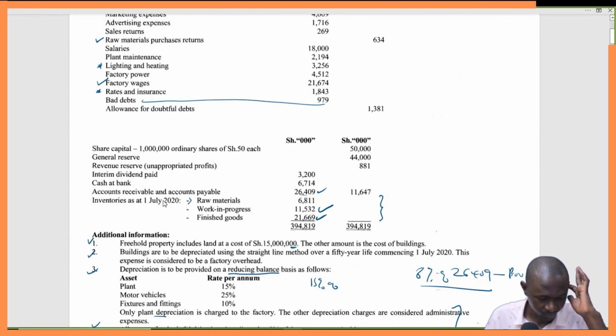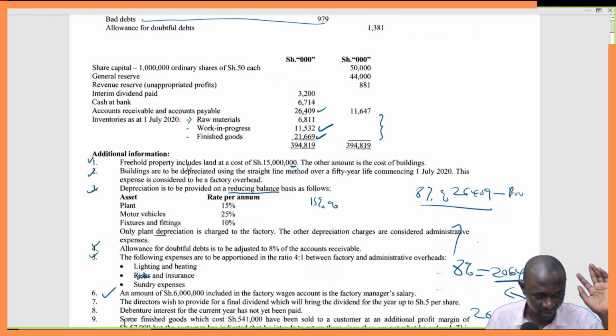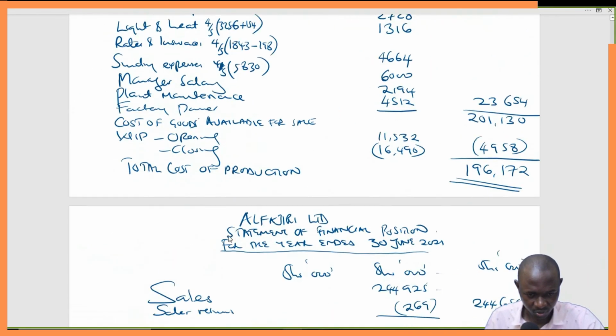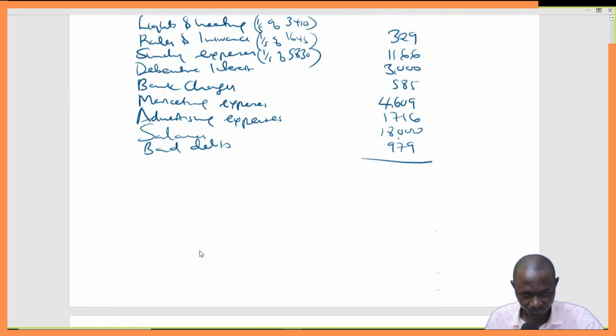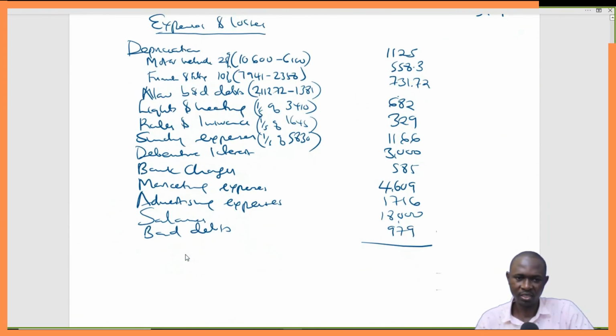These are items to be posted in the financial position, so they don't have anything to do with this. So let's get the totals.